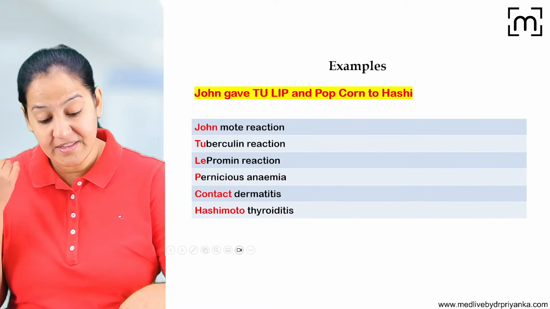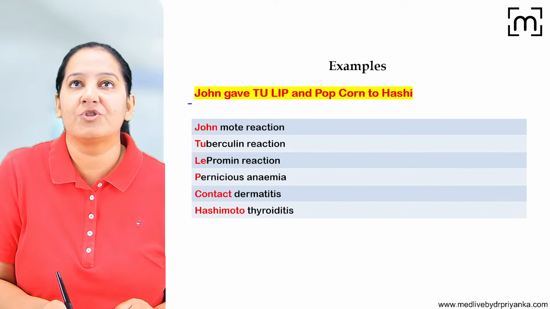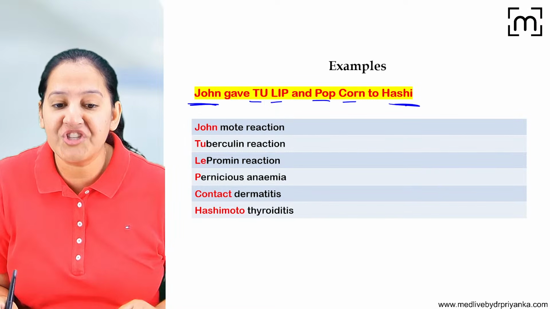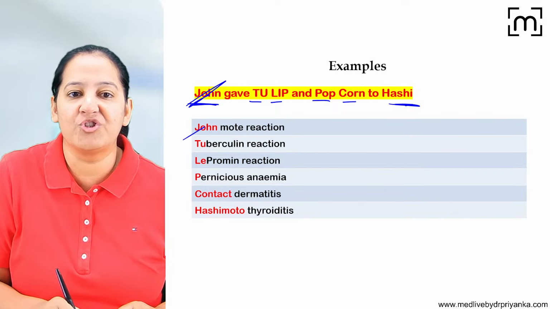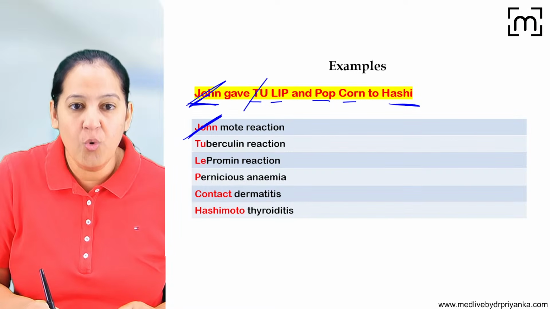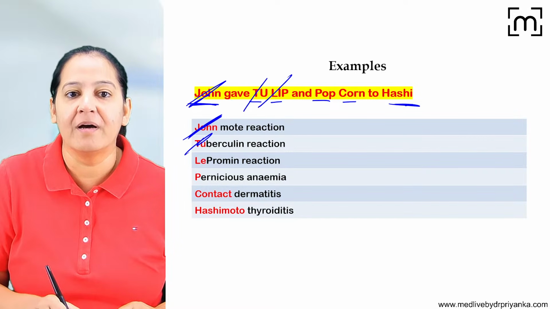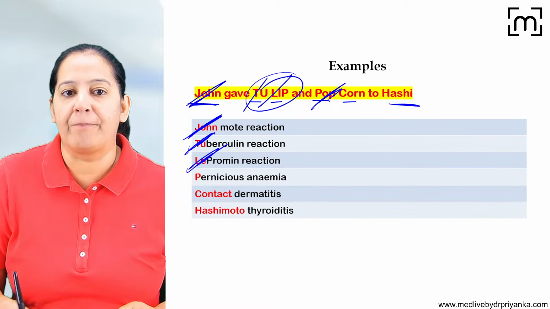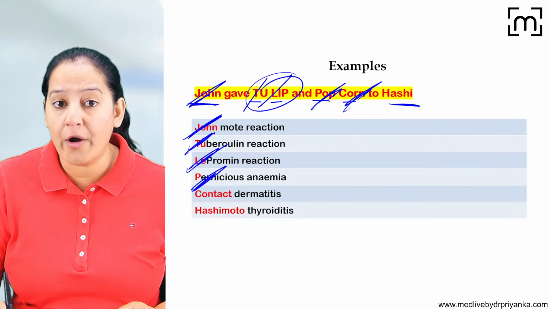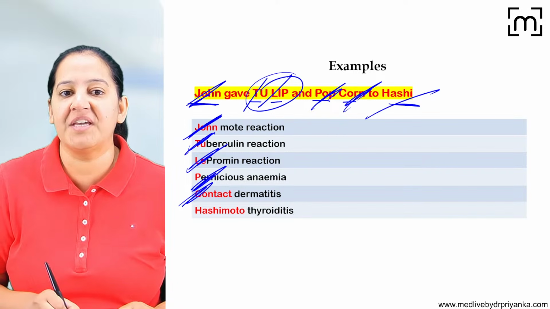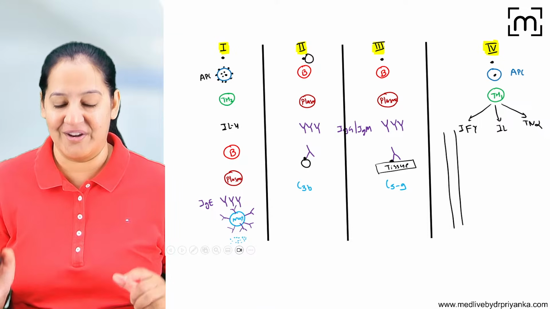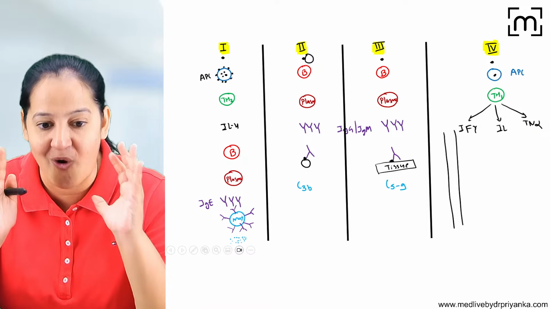Type 4 hypersensitivity. What are the examples of type 4? The example is: John gave tulip popcorn to whom? Hashi. So John stands for the Jones-Mote reaction. Tulip: tuberculin and leprosy (lepromin). Pop: pernicious anemia. Corn: contact dermatitis. And Hashi is Hashimoto thyroiditis. So these are the 4 types of hypersensitivity reactions in front of you.